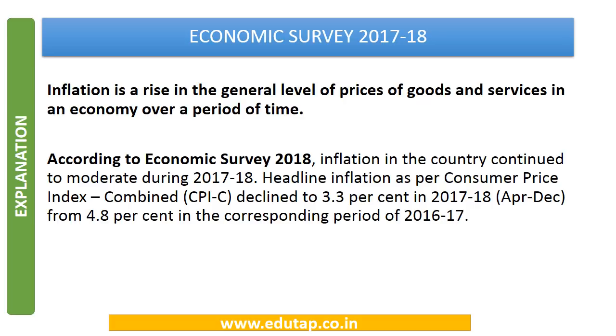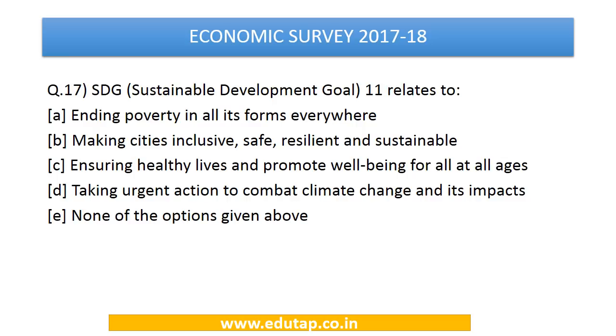It says that it has declined by 3.3% in 2017-18 April to December as compared to the corresponding period in previous year. Sustainable Development Goal 11 relates to ending poverty in all its forms everywhere, making cities inclusive, safe, resilient and sustainable, ensuring healthy lives and promote well-being for all at all ages, taking urgent action to combat climate change and its impact, none of the above.